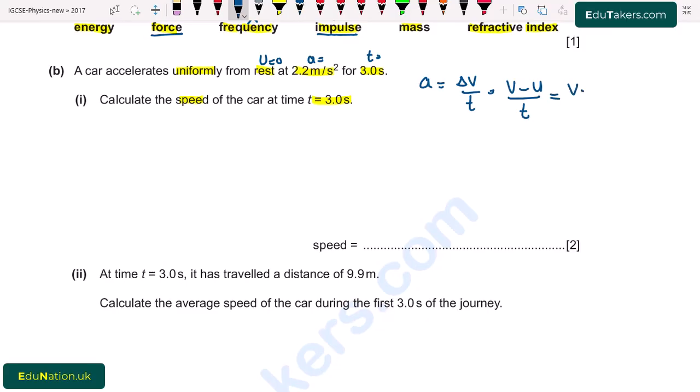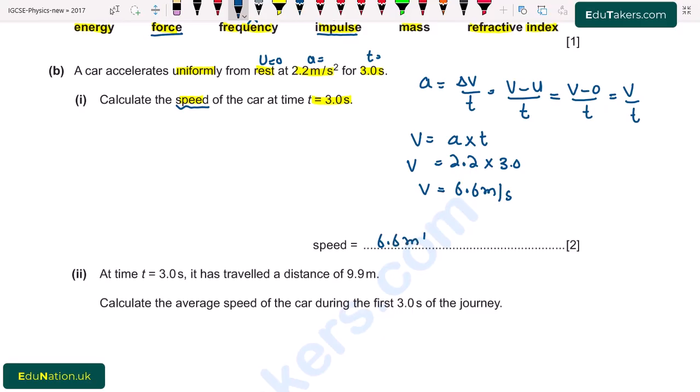So it will be v minus 0 over t, which is v over t. Next we have to find out the value of speed. So v will be equal to acceleration multiplied by time. Here acceleration is given 2.2 meter per second square and time is 3.0. So the value of speed comes to be 6.6 meter per second. So final speed will be 6.6 meter per second.